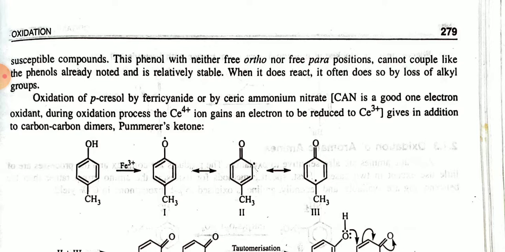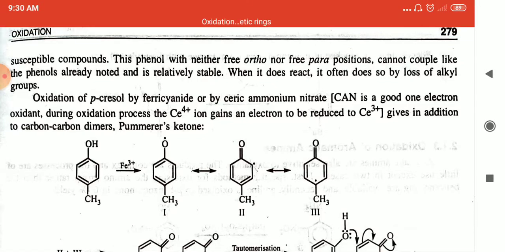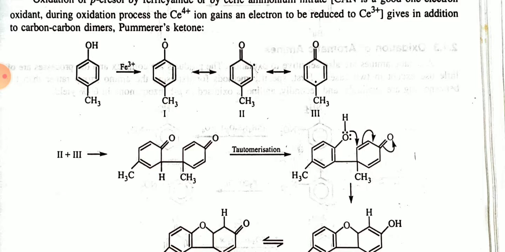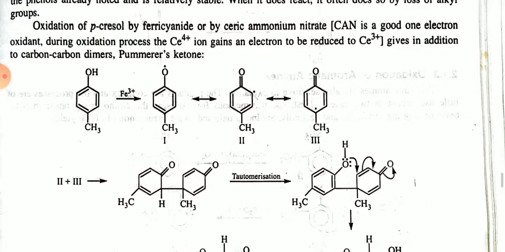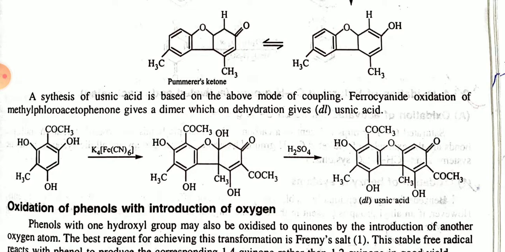Oxidation of p-cresol by ferricyanide or by ceric ammonium nitrate is a one-electron oxidation; during the process the ferric ion gains an electron and is reduced. To give the carbon-carbon dimer, you can see here the addition reaction. This is the mechanism of the addition reaction. These are other examples.